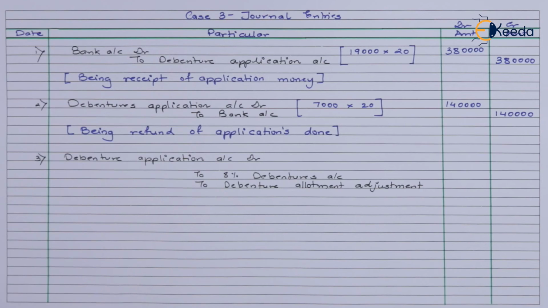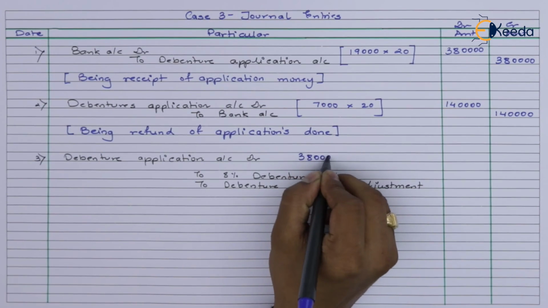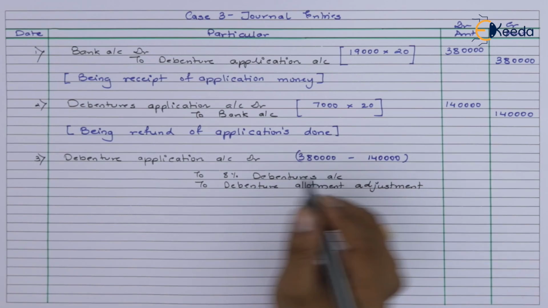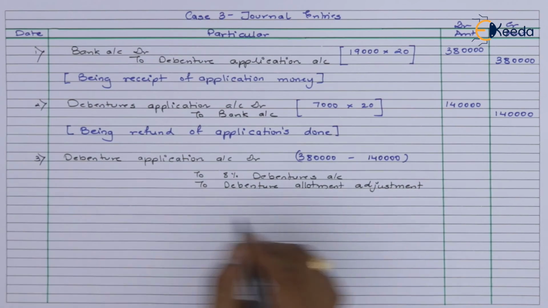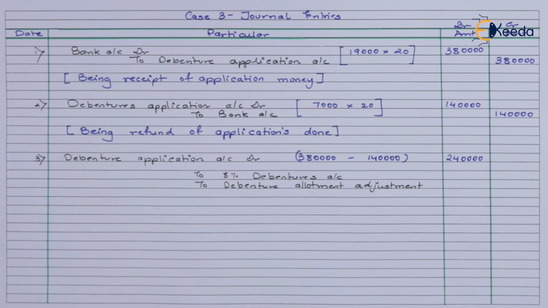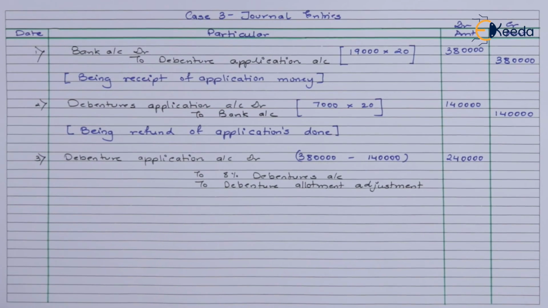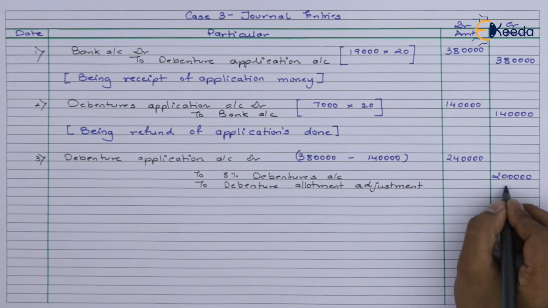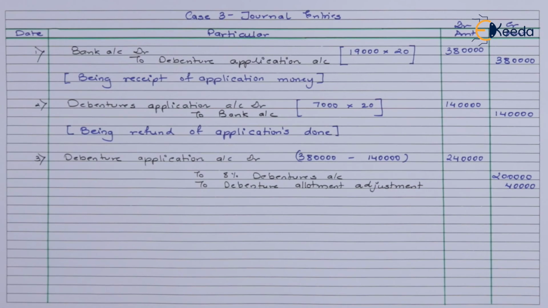Now 3,80,000 is what we had received, 1,40,000 is what we have refunded. So the balance will be the debit side total in this entry. So that will be a total of 2,40,000 on the debit side. On the credit side, 8% debenture will have only the total of 10,000 debentures being issued multiplied by 20 rupees. That will be 2 lakh rupees here. So the difference is 40,000, which can be adjusted further. Let's mention the narration here.